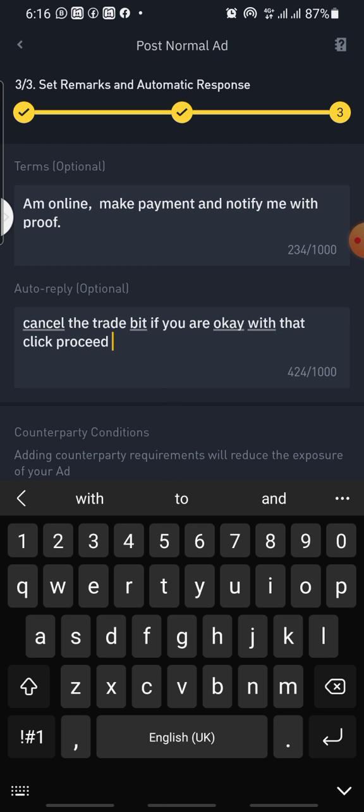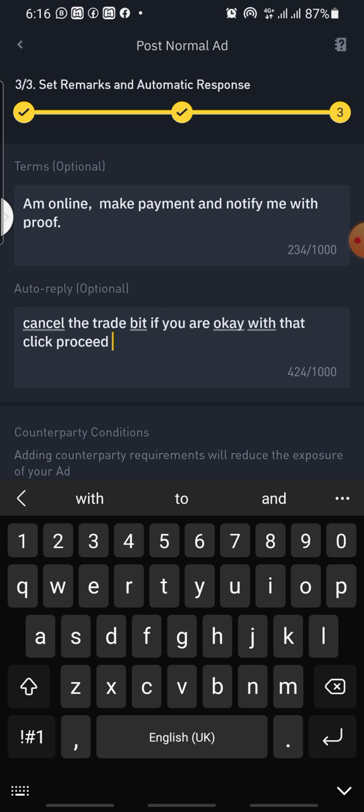If the person clicks on cancel, do not just cancel the trade, because canceling trades oftentimes reduces your completion rate, and once your completion rate drops below 80, people will be afraid to trade with you. So sometimes you have to let it go so that they will not go and report your account. Sometimes you can just do it, even if you make only 200 naira for that particular trade, that is not bad. Most of them agree 100 naira is nothing, except that person is wicked. But the way I write this note, they will love to say, okay, take the 100 naira. 100 naira will not change their life, and do not be rude to your customer, make them understand.